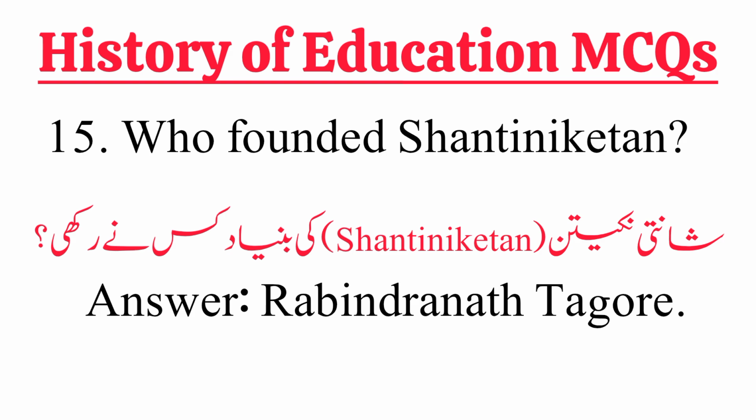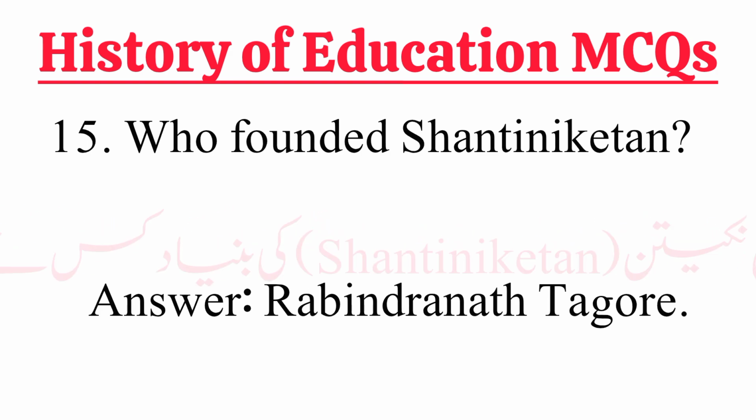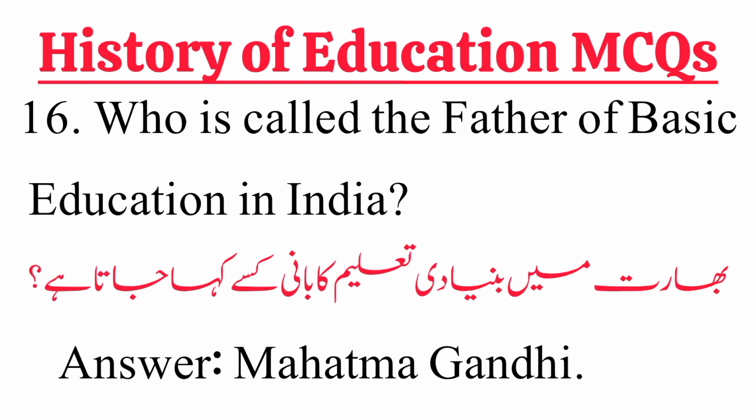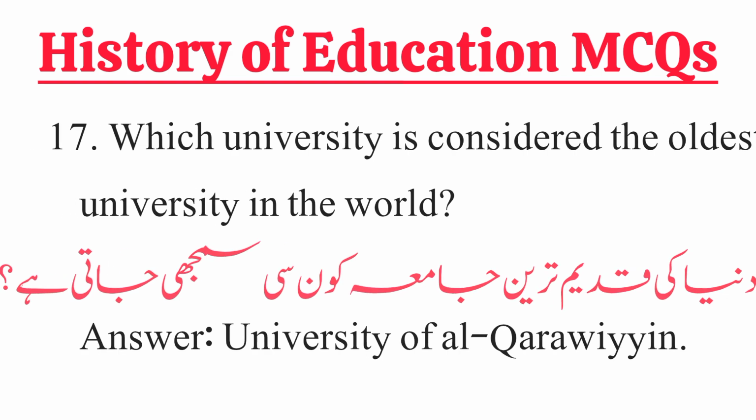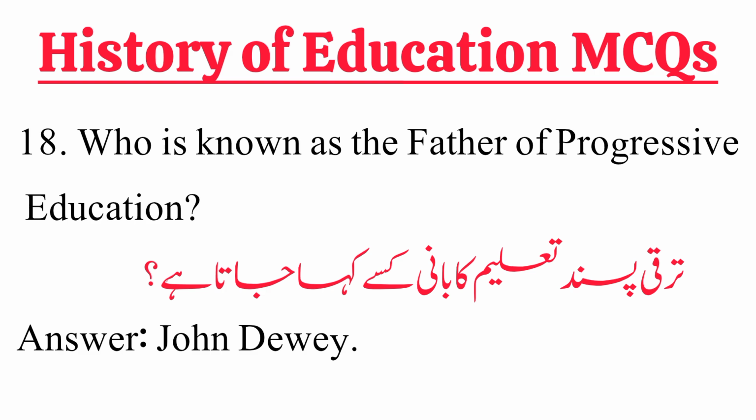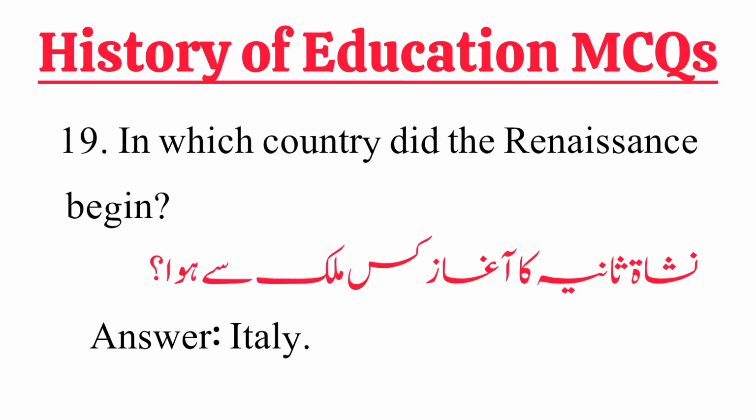Answer: Rabindranath Tagore. 16. Who is called the father of basic education in India? Answer: Mahatma Gandhi. 17. Which university is considered the oldest university in the world? Answer: University of Al-Qarawiyyin. 18. Who is known as the father of progressive education?